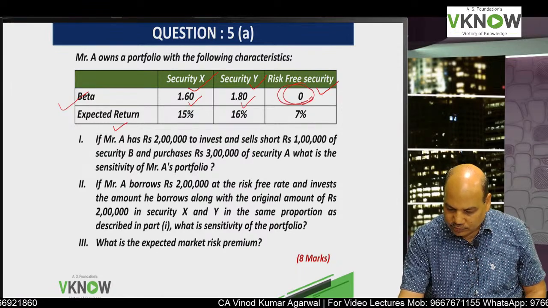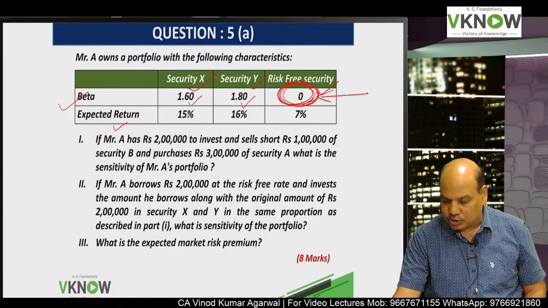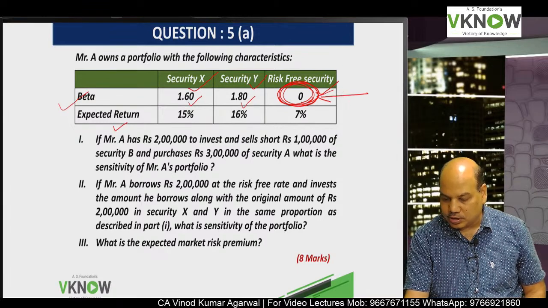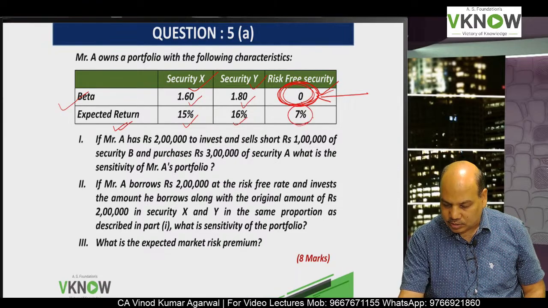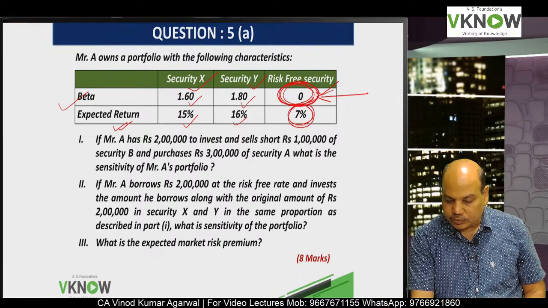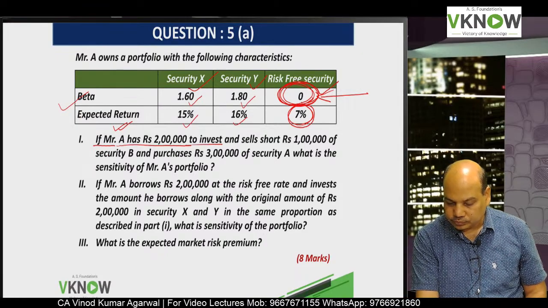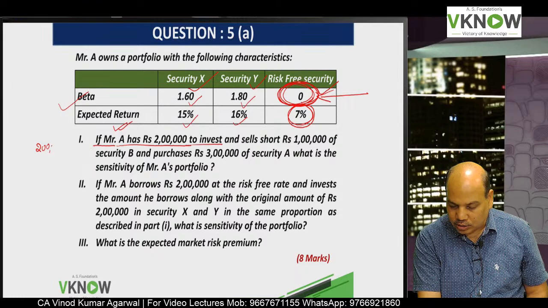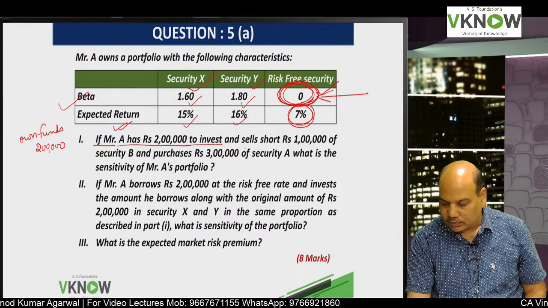Even if it was not given, you will assume beta 0 for risk-free security. Expected return 15%, 16%, RF is 7%. If Mr. A has rupees 2 lakh to invest, we will call it own fund. Own fund is 2 lakh.